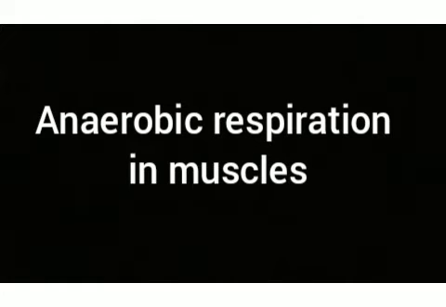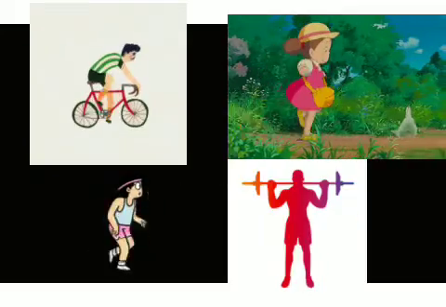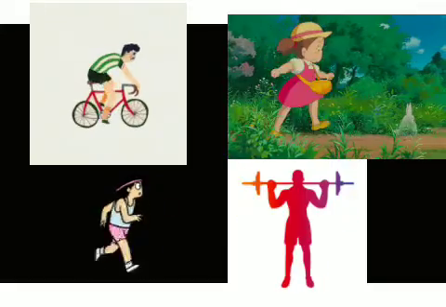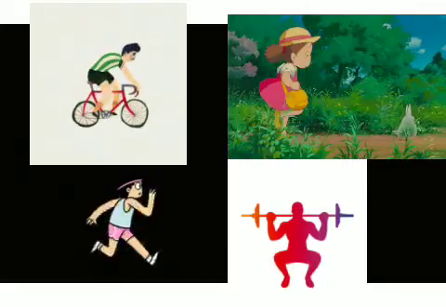Usually, aerobic respiration takes place in humans, but under certain conditions, anaerobic respiration may also occur in our muscles for a short time due to temporary deficiency of oxygen. When we perform a heavy exercise like running, cycling, walking, weightlifting, etc., we require a large amount of energy.